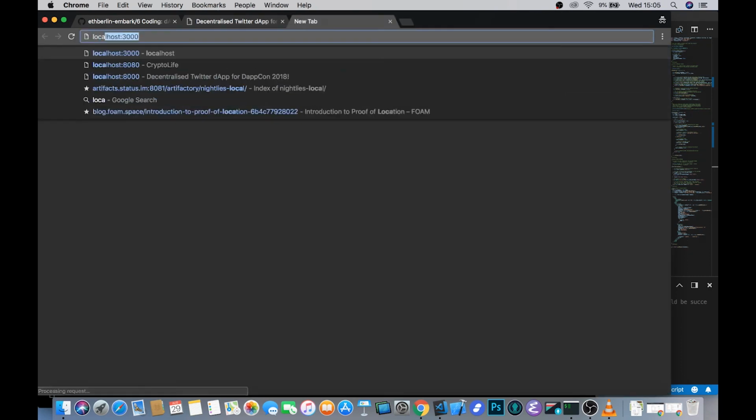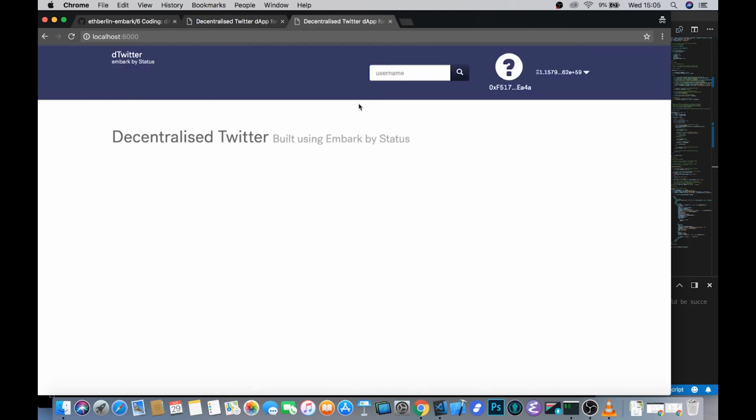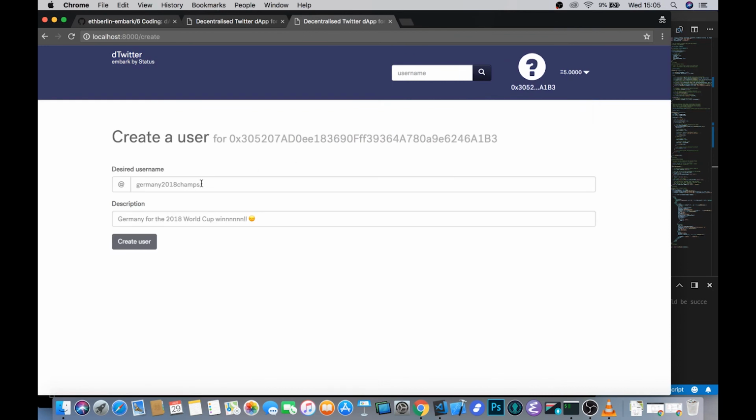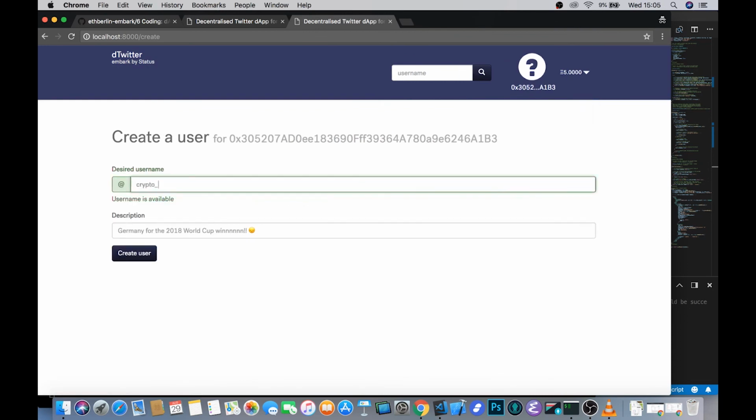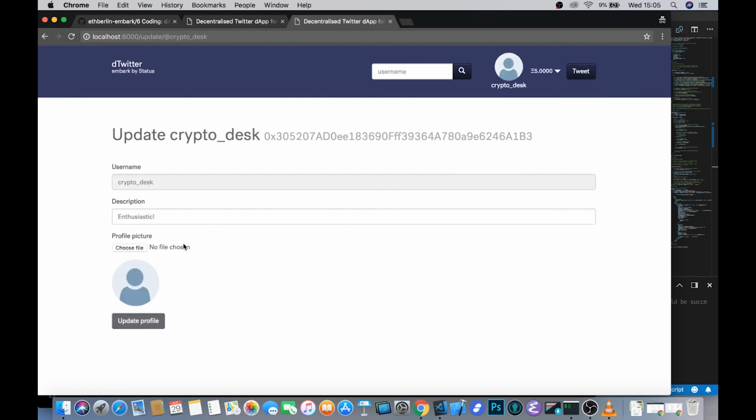If you open another tab, also localhost 8000, and this time perhaps pick a different account, you see that we can maybe set up another account and see what it looks like from the other side.